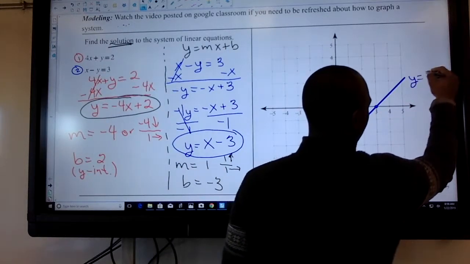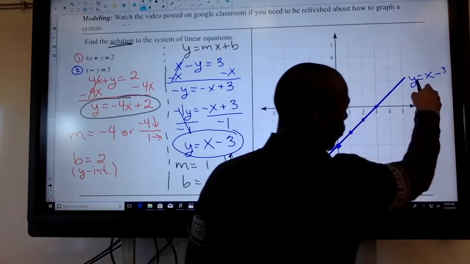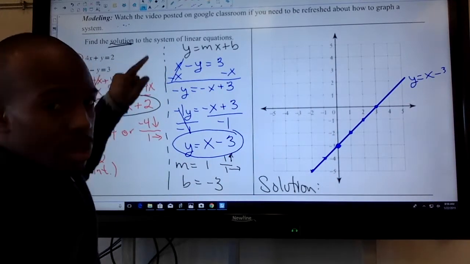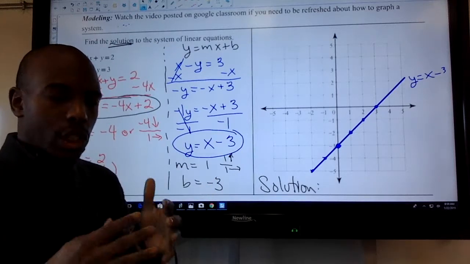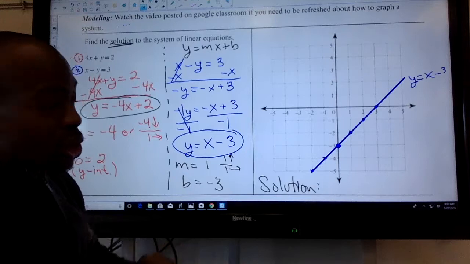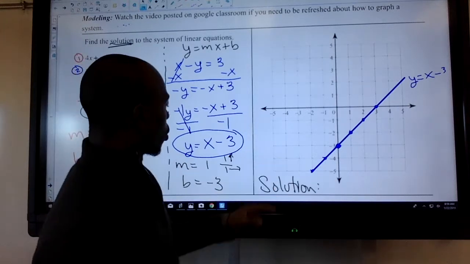Y is equal to x minus 3. Now, you could have written y is equal to x minus 3, or you could have written x minus y equals 3. Either equation works, as long as you write it correctly. Just make sure this one is solved right. Okay? I go to graph the next one.